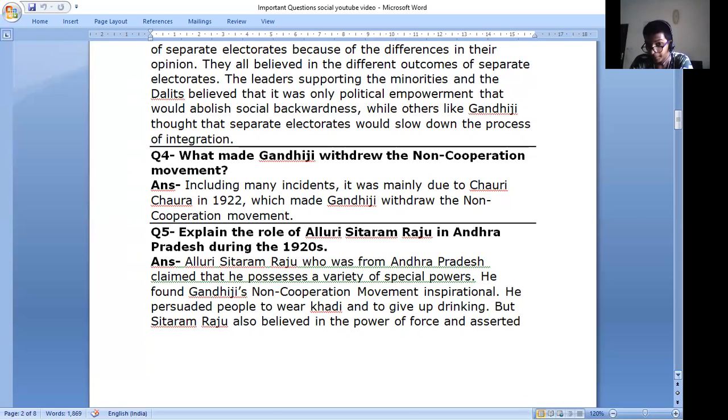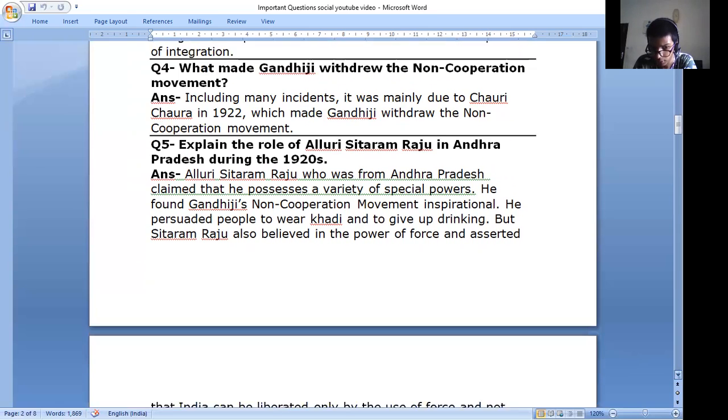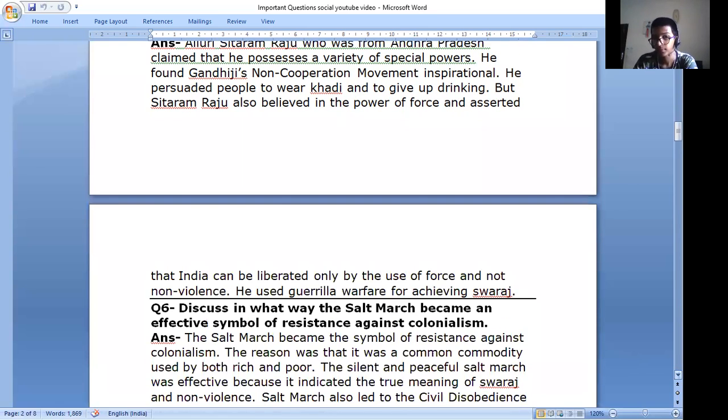He persuaded people to wear khadi and give up drinking. But Sitaram Raju also believed in the power of force and asserted that India can be liberated only by use of force and not by non-violence. He used guerrilla warfare for achieving Swaraj.